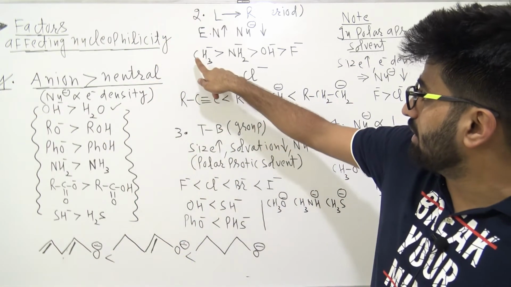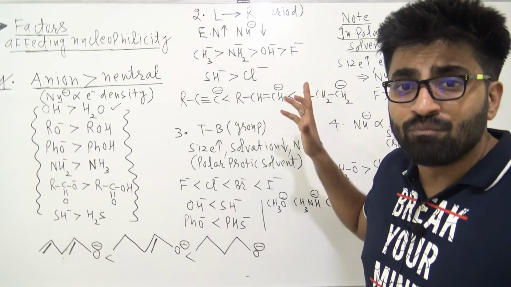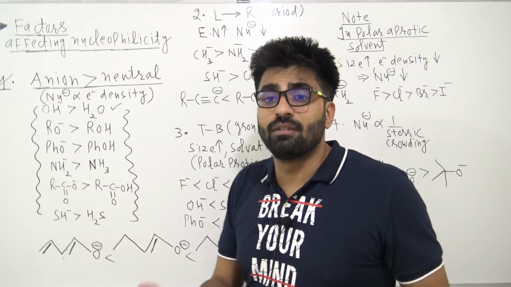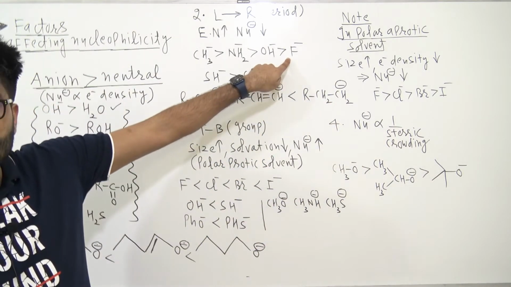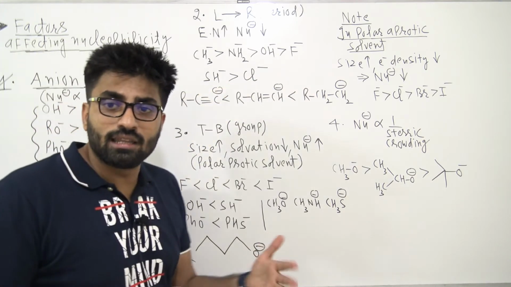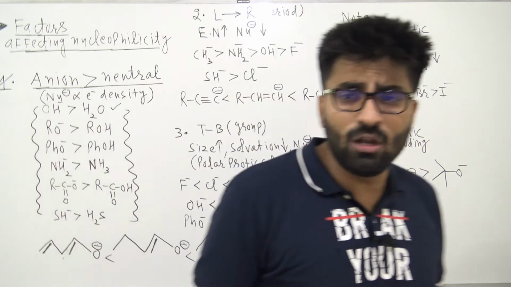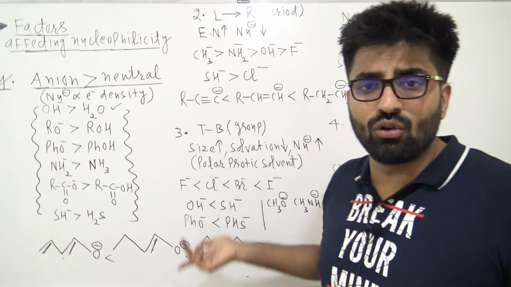So among carbon, nitrogen, oxygen, fluorine, who will have maximum electronegativity? Fluorine. So it will be the least nucleophilic. Its nucleophilicity will be least. Understood? Similarly, we have SH minus and Cl minus. Do they belong to the same period? Yes, they belong to the same period. This is the oxygen family, sulfur, and this is the halogen family, chlorine.